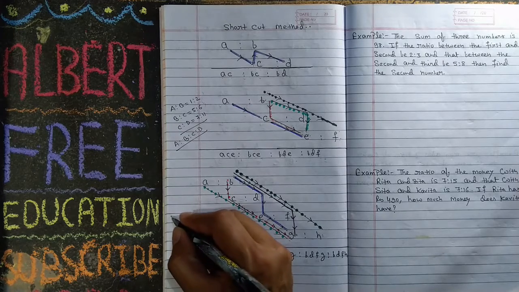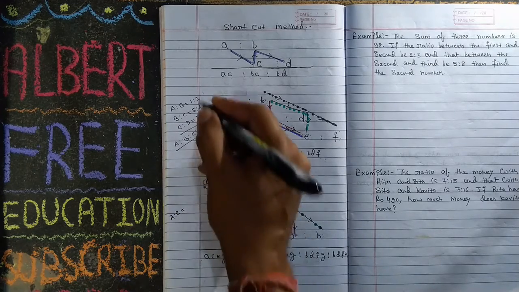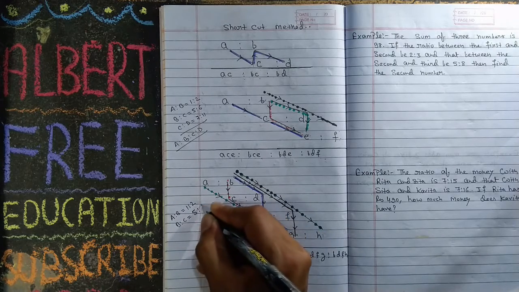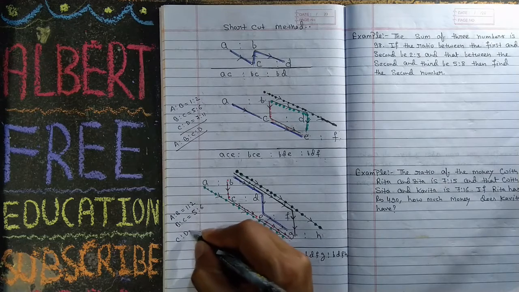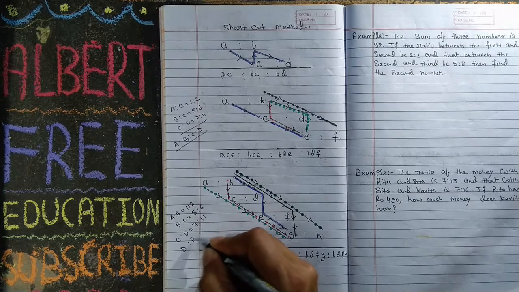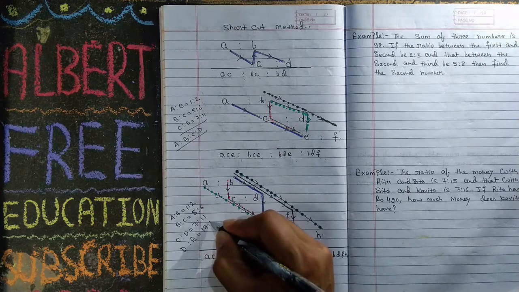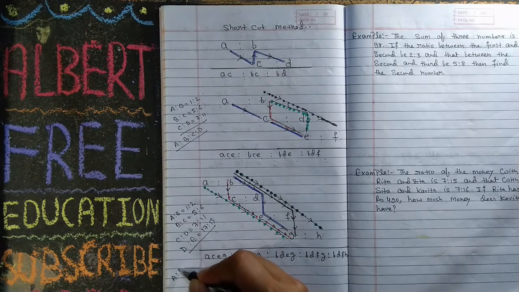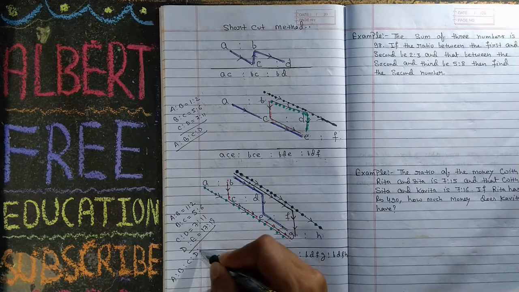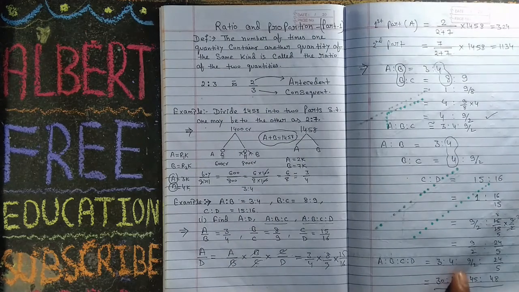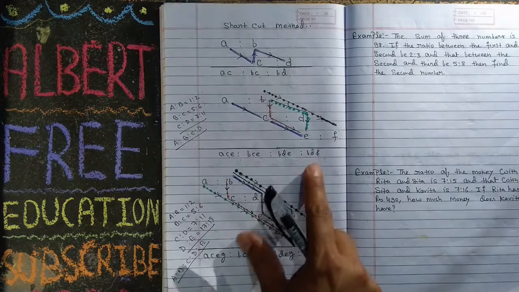Now, suppose someone has given you in your exam A ratio B is equal to 1 ratio 2, and B ratio C is equal to 5 ratio 6, and C ratio D is equal to 7 ratio 11, and D ratio E is equal to 17 ratio 19, and he is asking find A ratio B ratio C ratio D ratio E. Very long method. If you use this method, then this is very long. So we have given you the shortcut method.